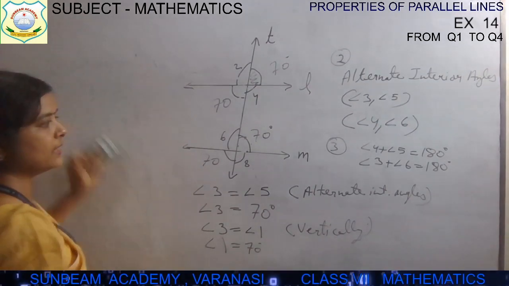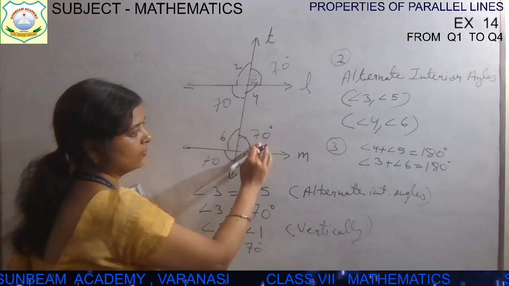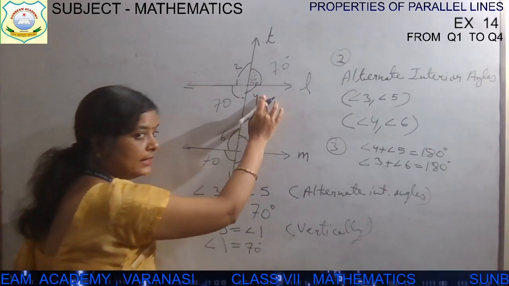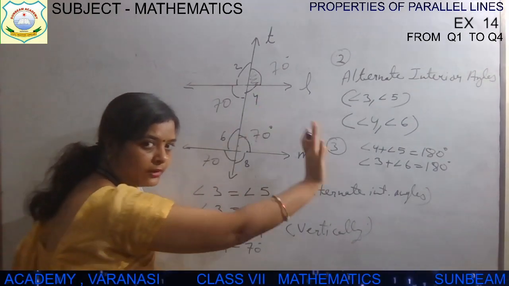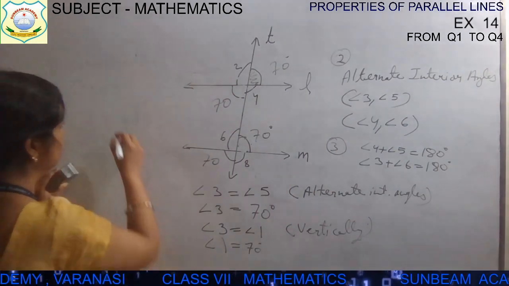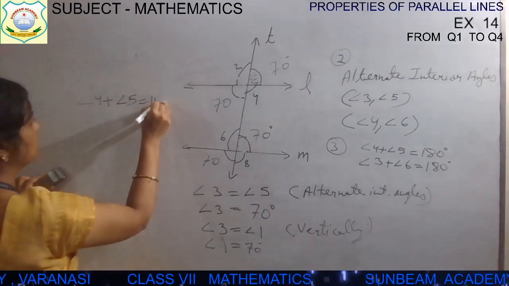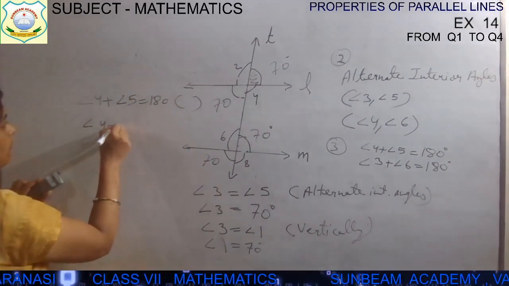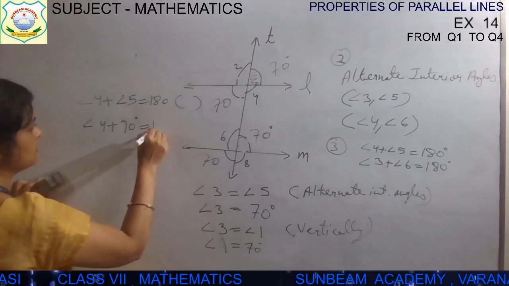Or the other option is you can use these two, angle 4 and angle 5. This is angle 5, and this is angle 4. Both are interior angles on the same side of the transversal, so they will be supplementary. Angle 4 plus angle 5 is equal to 180. Write the reason here, children: angle 4 plus 70 degree, because angle 5 is 70 degree, is 180.